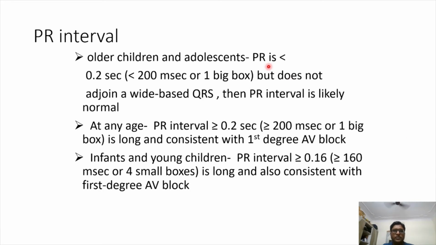In older children and adolescents, a PR interval less than 0.2 is normal. If it's less than 0.2 and does not adjoin a wide-based QRS, then the PR interval is likely normal. Less than 0.2 means one big box, one large square, and one small square is 0.04 second. At any age, if it is more than 0.2 seconds, more than 200 milliseconds or more than one big box, then it is long and consistent with first degree AV block. In infants and young children, a PR interval more than 0.16, 160 milliseconds or 4 small boxes, is long and also consistent with first degree AV block.